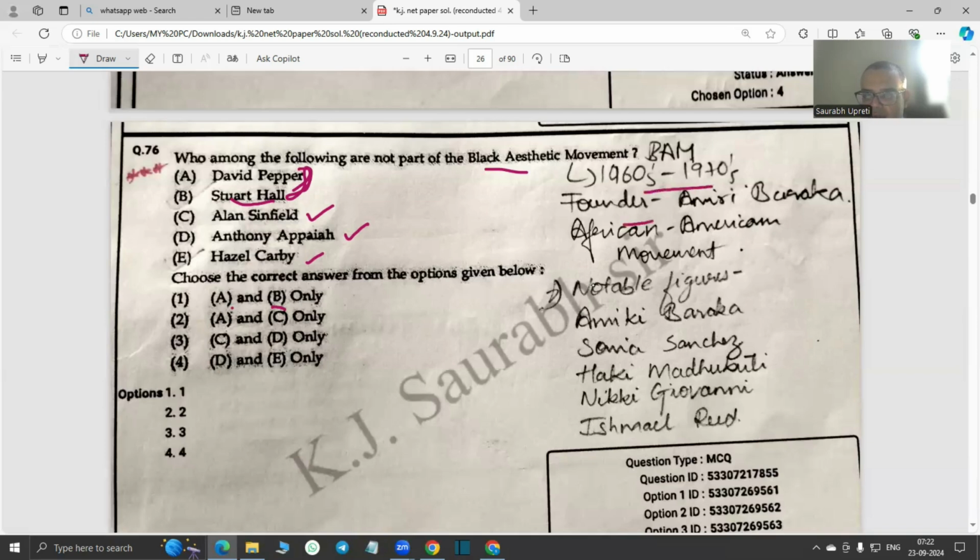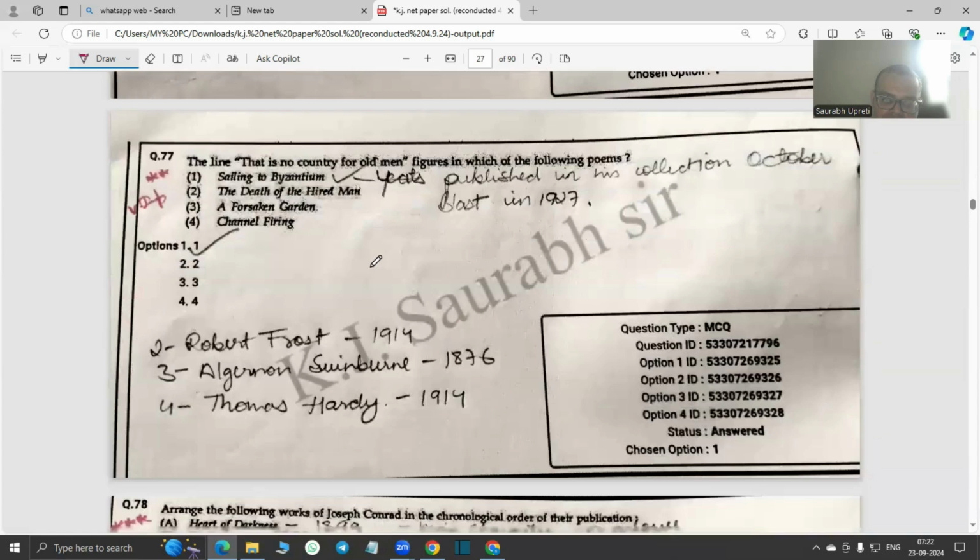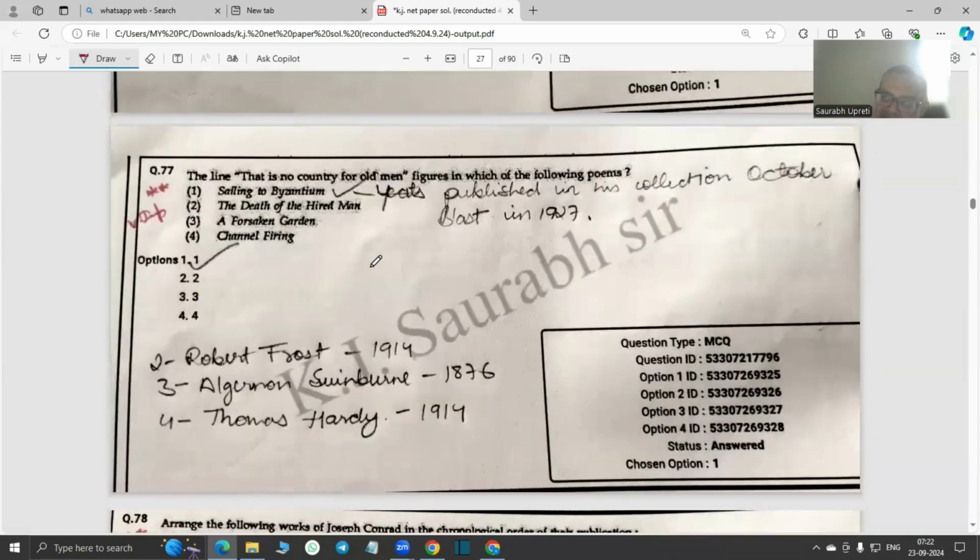1960s and 70s, the founder is Amiri Baraka, an African American movement. Notable figures include, apart from him, Sonia Sanchez, Haki Madhubuti, Nikki Giovanni, Ishmael Reed. All these are there. So according to my knowledge, one answer is correct. Okay. And then the line, that is no country for old men, very important for lecturer aspirants, especially for NET and JRF also, the answer is Sailing to Byzantium.